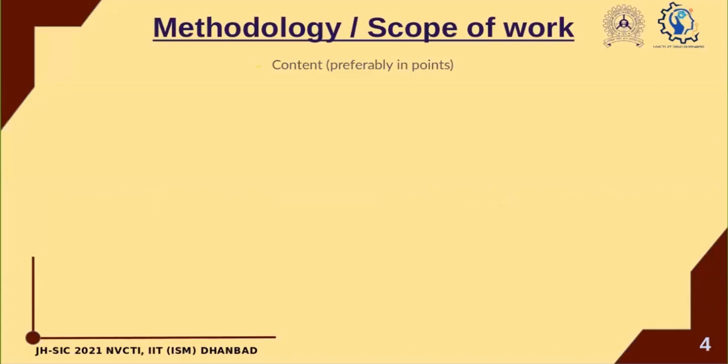Coming to the fourth slide, it is about the methodology or the scope of work. Here, basically, you have to write again in points. How are you going to do the work? How are you going to work towards your idea? What are you going to do? This will probably contain the flow chart of your work. How will you start? Then what will you do? Then what is the next thing that you're going to do? Everything will come in methodology. Please write everything in points so that it is easily readable and understandable. Mamoon, next.